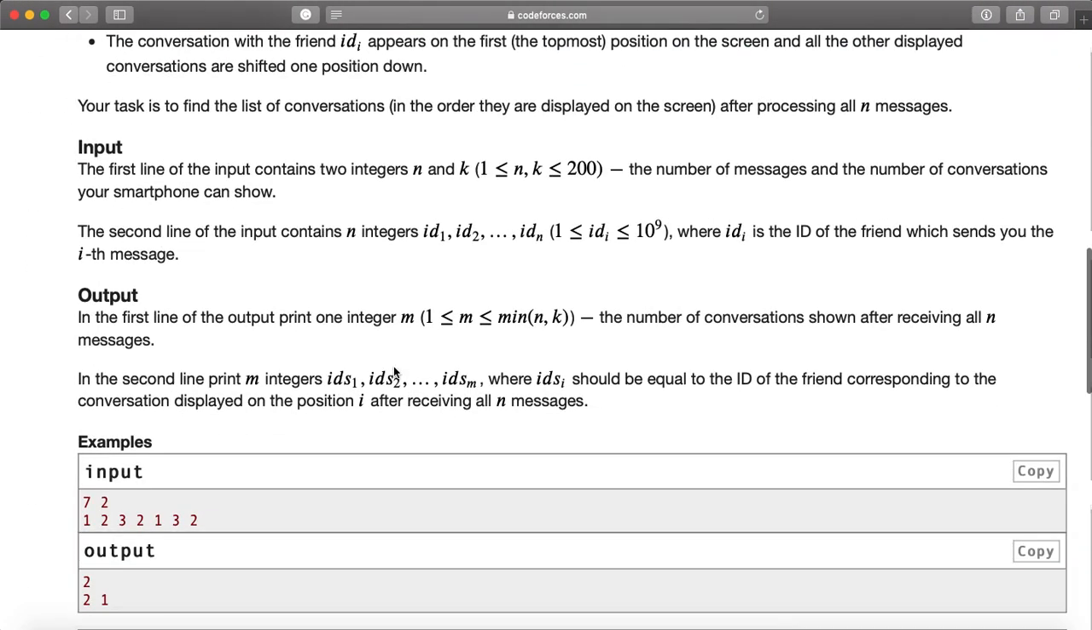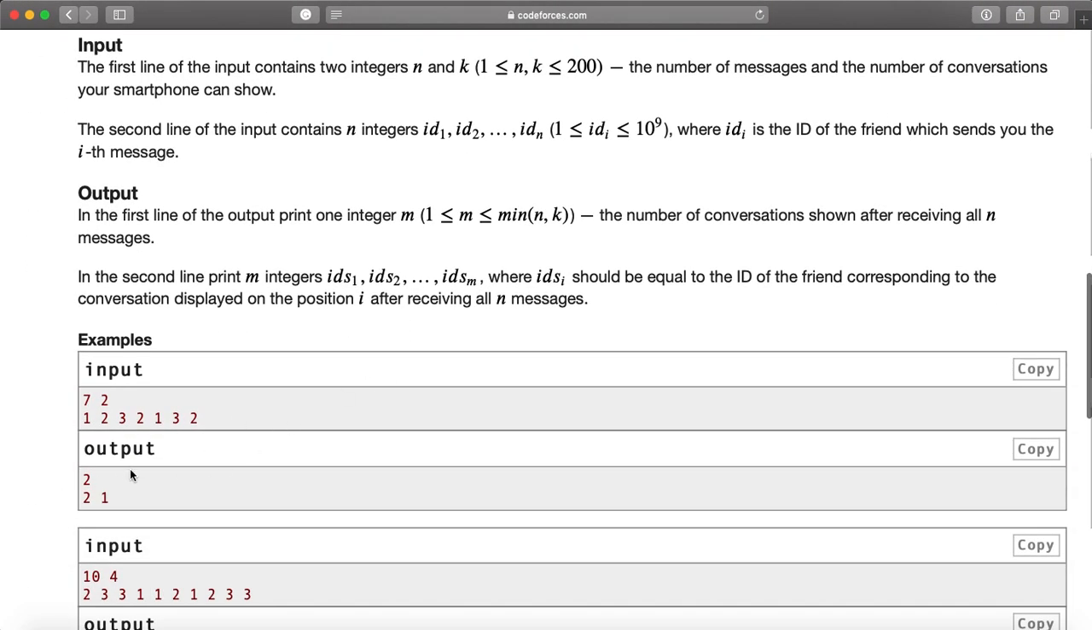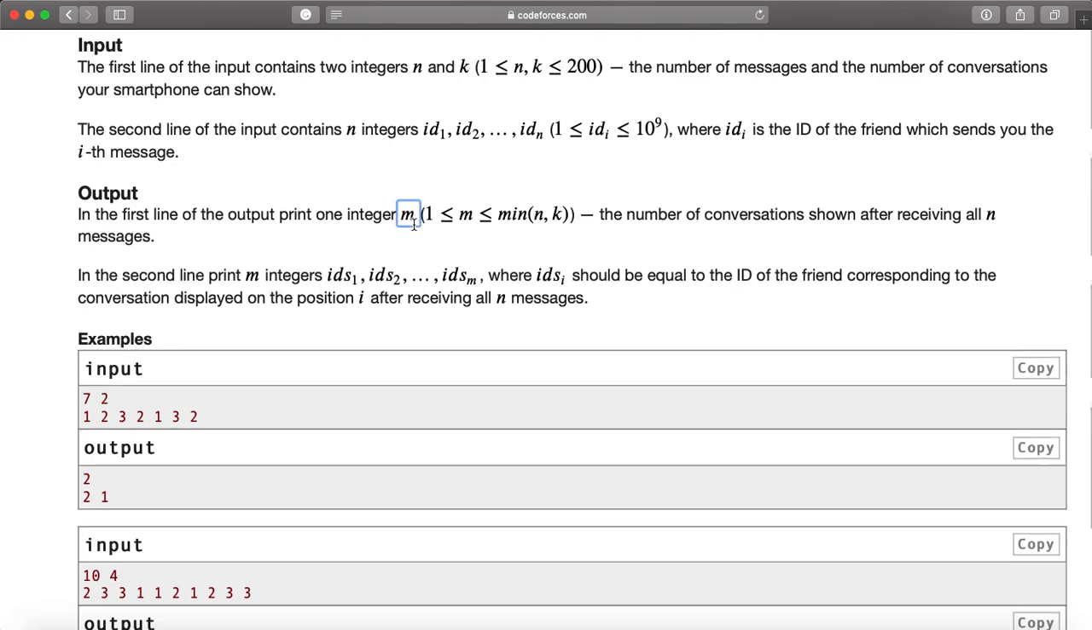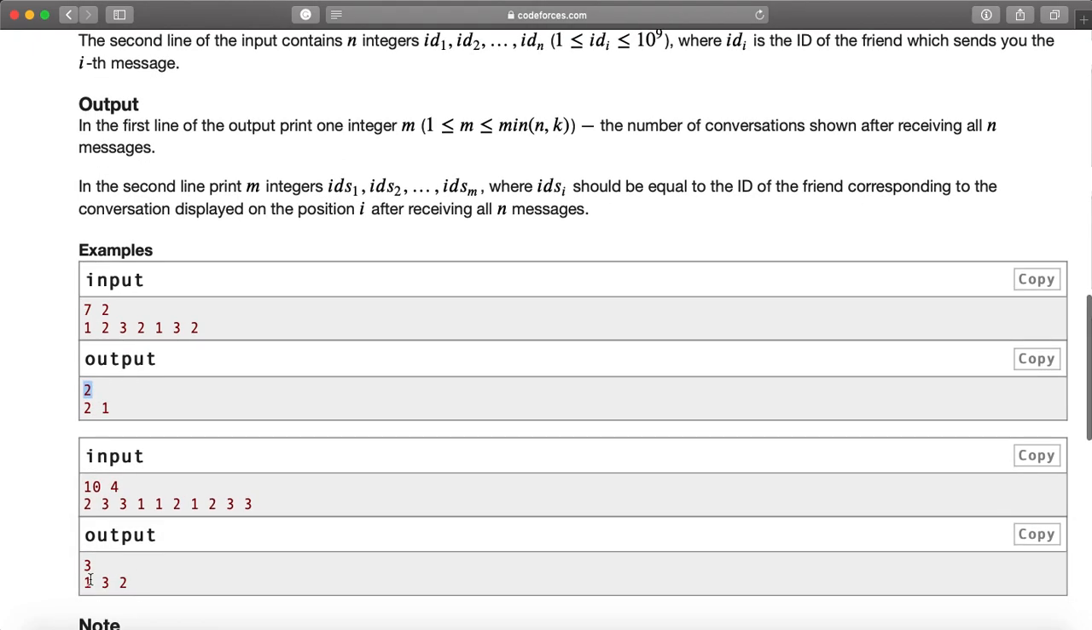So the output is 2 and 1, and you also have to print the number of conversations, which is the first line of output, containing the integer m, the minimum of n and k. So I think k is always the minimum, and basically it is the size of your screen. Here it is 2, and okay, here it is 3.